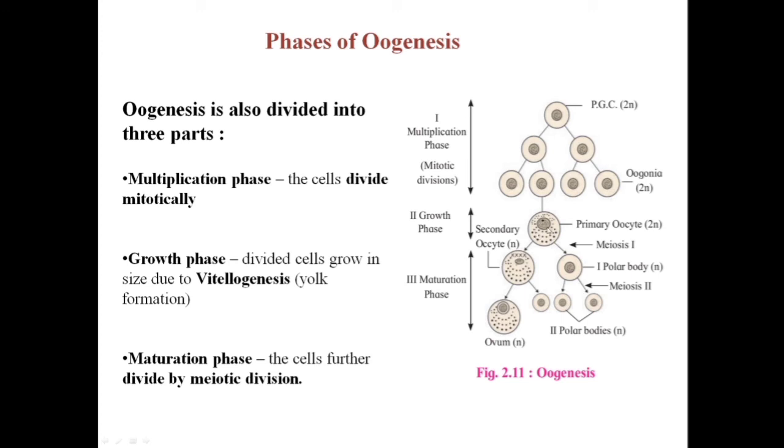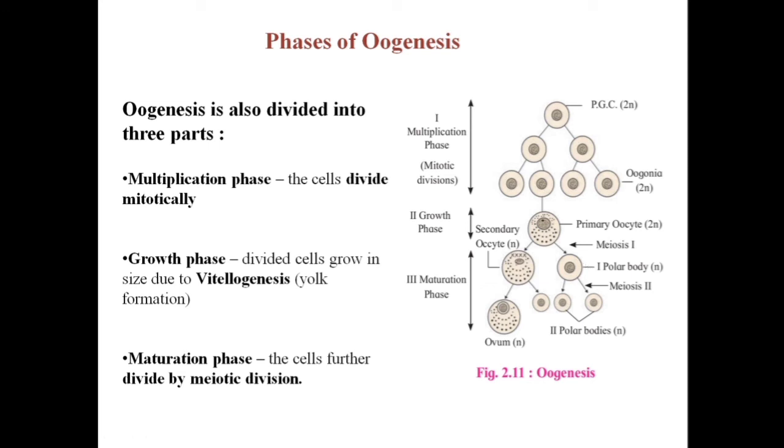In humans, the size of this oogonia increases 200 times due to vitellogenesis. As the size increases, this cell is now known as the primary oocyte, which is again diploid in nature. Now this primary oocyte enters the next phase, the maturation phase, and in the maturation phase there are two parts: the first meiotic division and the second meiotic division.